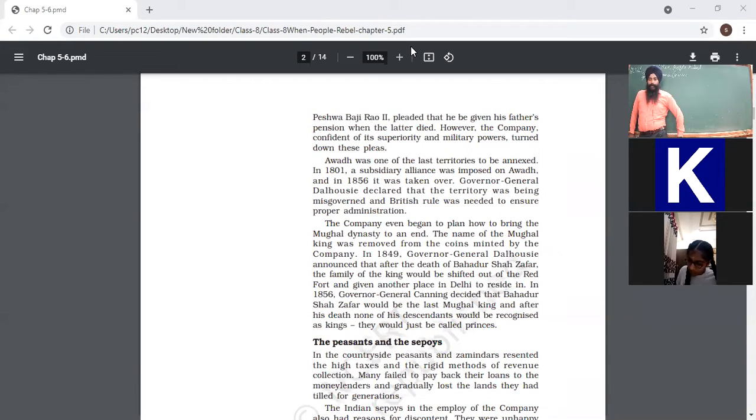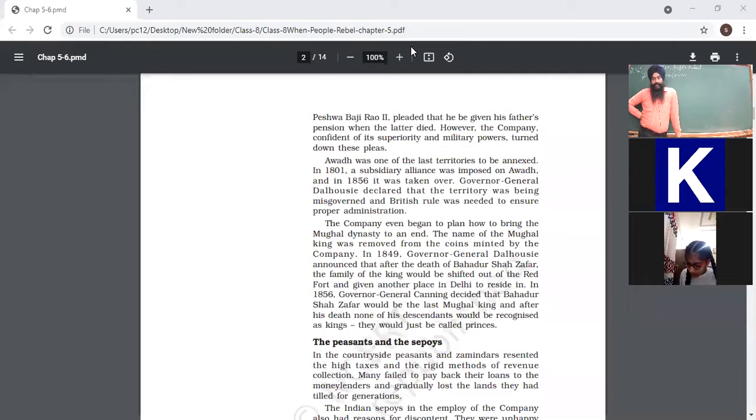Next, third is the educational policies. Britishers introduced a new education policy in 1854. That policy continued even after independence.